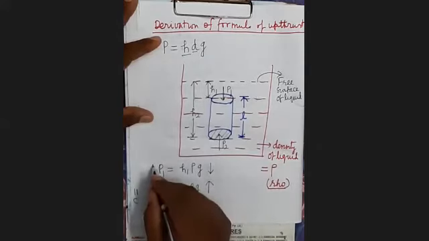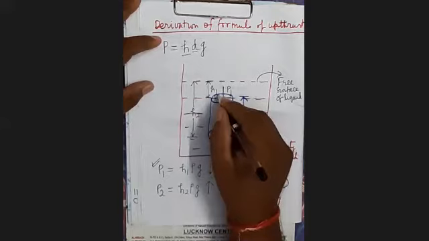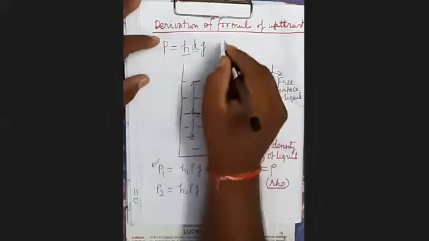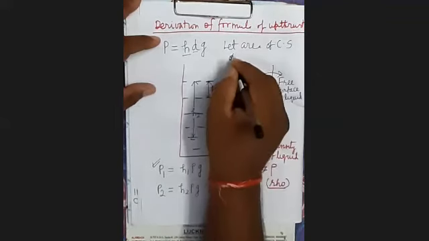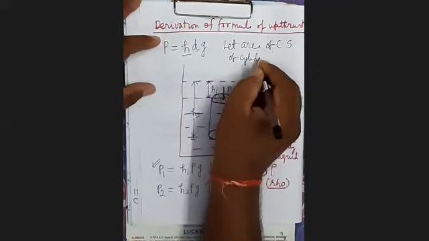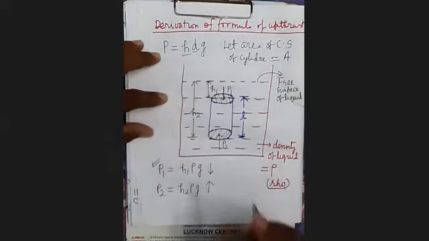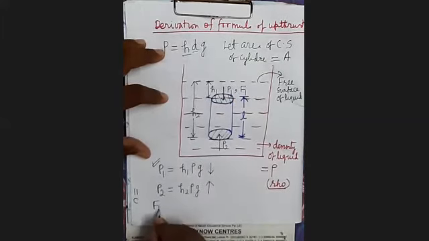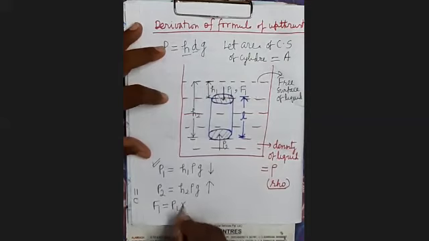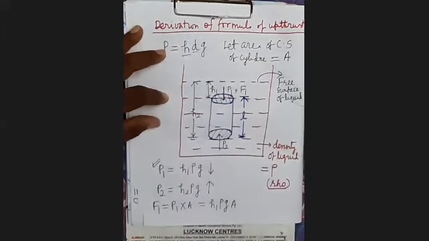So see here, what will be the force developed because of this? Here we have assumed that the area of cross section of the cylinder is A. So how much force will it exert? Suppose it is exerting force F1. F1 will be equal to P1 into A, that is equal to H1 rho G A. This force acts in the downward direction.